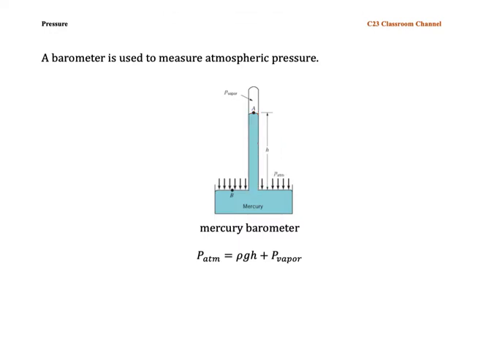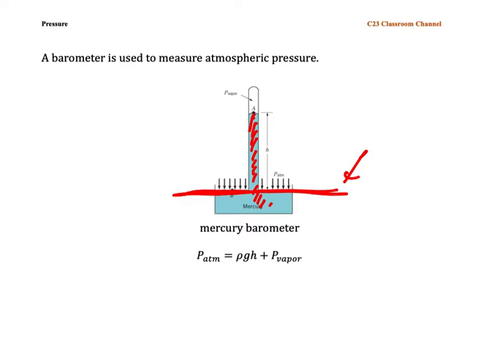So how do we calculate the atmospheric pressure? We start from the idea of Pascal's paradox. It says that for the same liquid, so all of this is mercury, on the same level, the pressure on this level remains the same for all points.